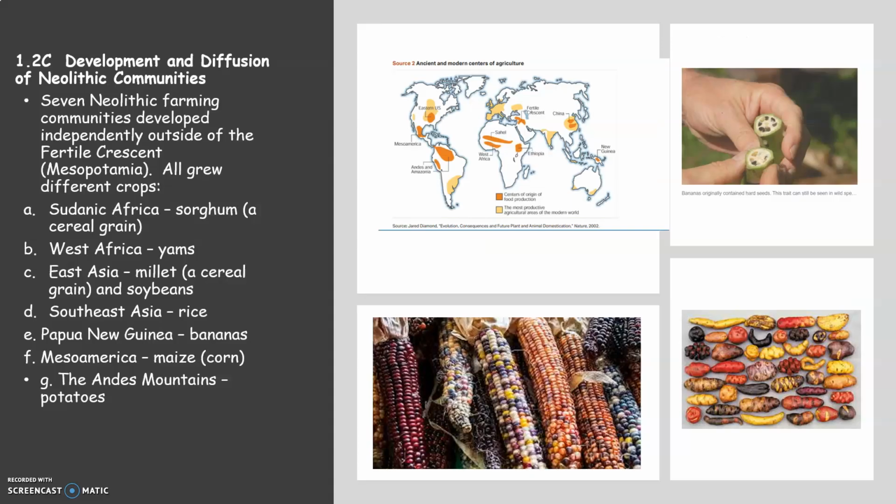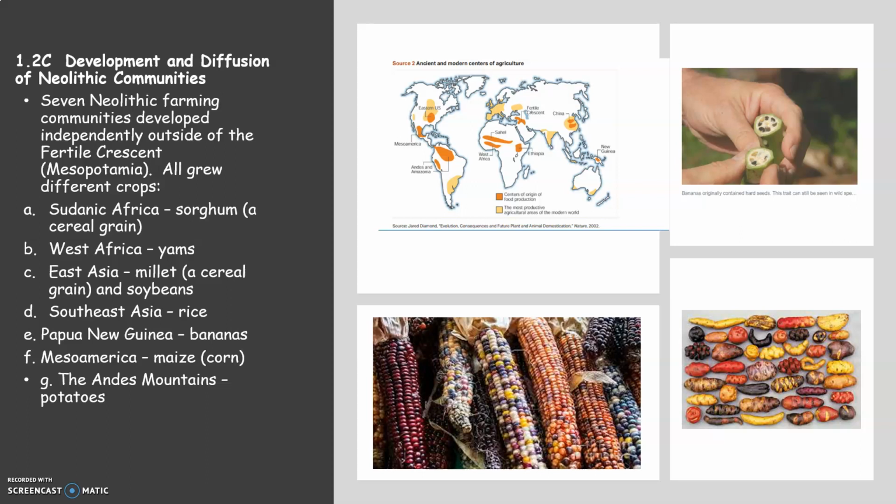So lastly, we're going to look at the development of Neolithic communities and the diffusion of those Neolithic communities. Besides Mesopotamia, or the Fertile Crescent, there were 7 other Neolithic farming communities that developed independently from each other. You see in source 2 a map of those centers, but they definitely all grew different crops.